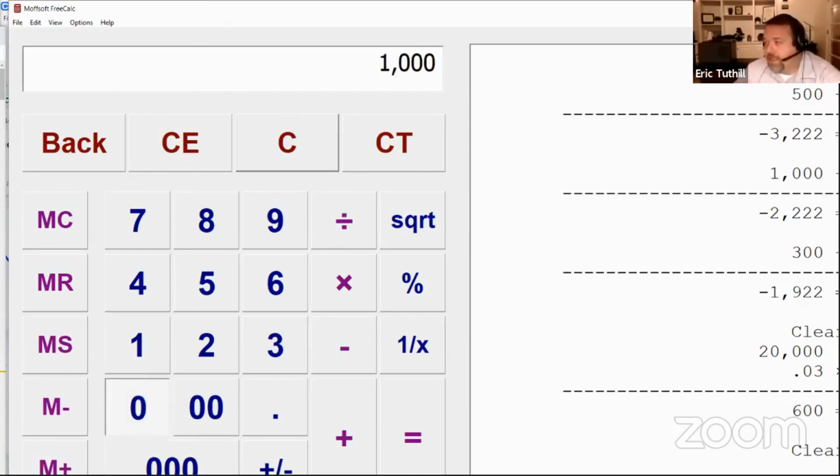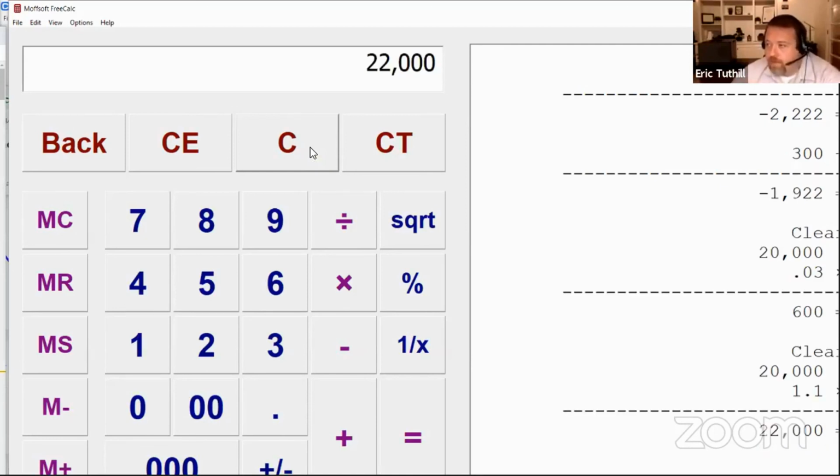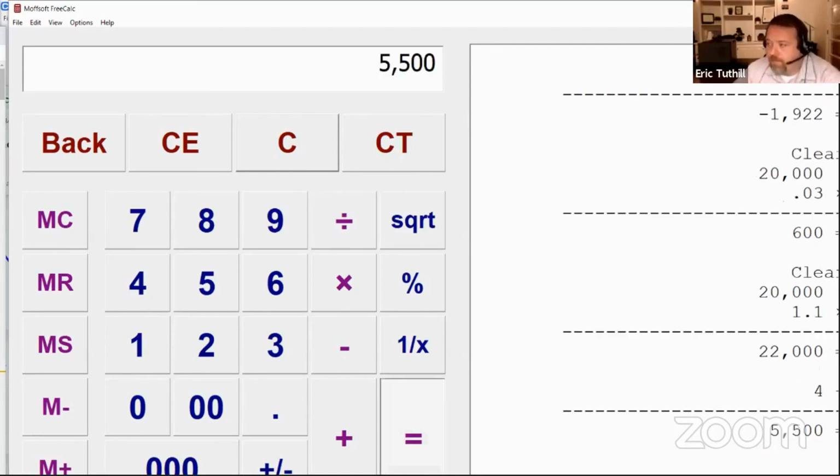Let's say the total tax is $10,000. Actually, I'll probably use $20,000 because we have to be within a certain AGI. Let's say it's $20,000. Okay, 1.1, so 110% of last year's tax, that's the safe harbor: $22,000 divided by 4. That should be your quarterly estimated payment, right? That's the safe harbor. That's the one where the IRS says, as long as you pay this amount, we're not going to charge you any penalties. That's what safe harbor means, okay?